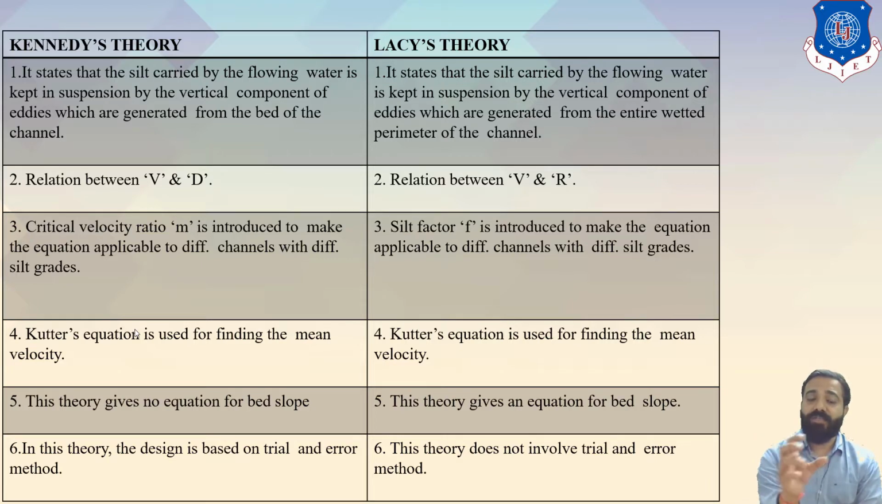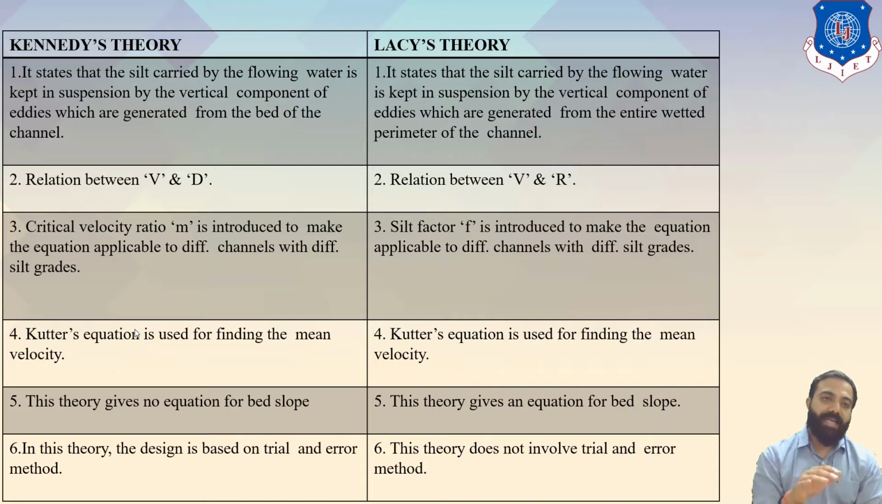And as per Lacey's theory, he introduced the silt factor, called f, which is 1.76 under root m, and which depends on the average size of particles. So it is different for different channels according to the type of soil. And the fourth one, Kutter's equation is used in Kennedy's theory to find out the mean velocity, and Lacey uses his own equation. He does not choose Kutter's equation to find out velocity.